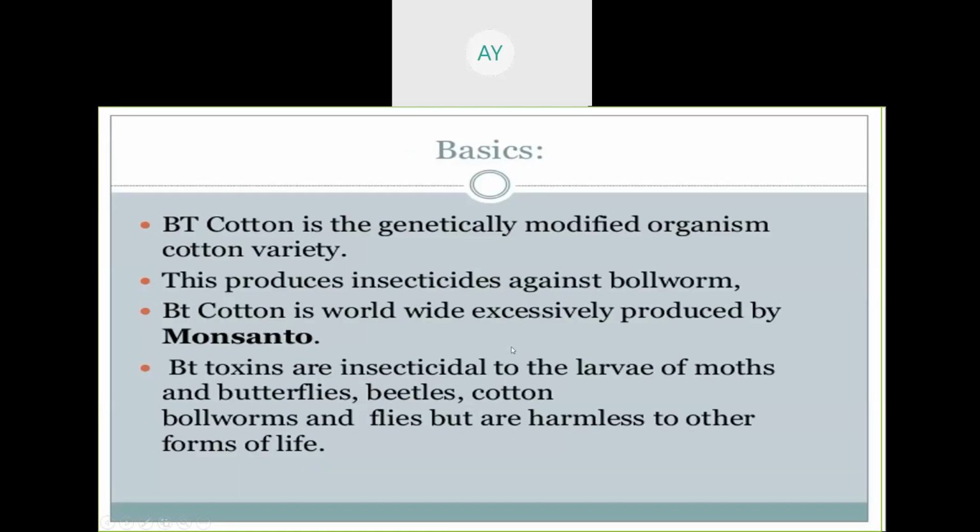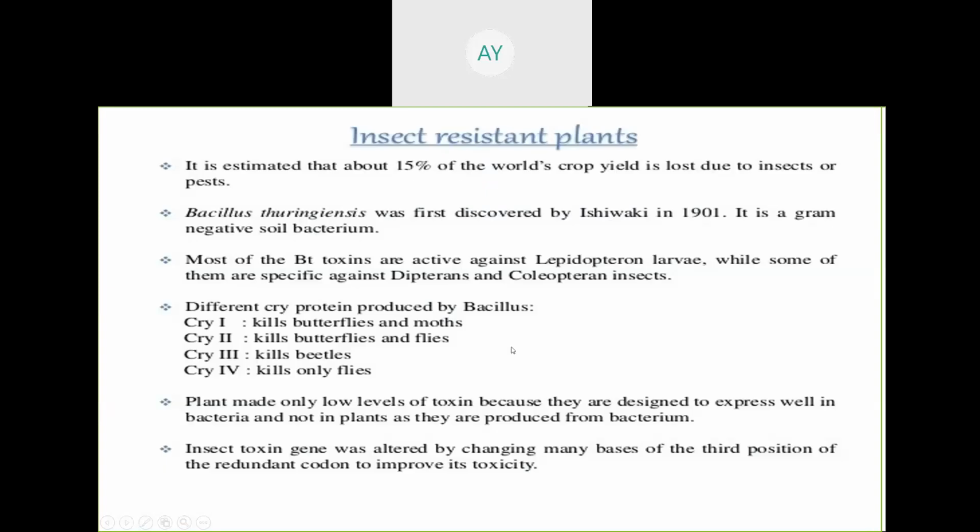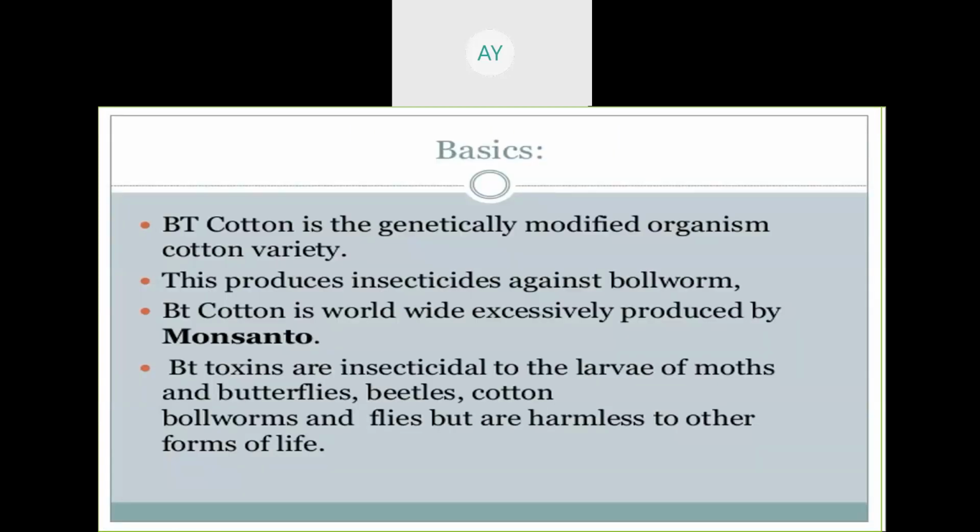Next is BT cotton. I have already told you about BT cotton, that is generally a GMO crop, genetically modified crop. First it was created by the Monsanto company, BT cotton. Okay, so BT toxins are insecticidal to larvae of moths, butterflies, beetles, and cotton bollworm and fly, but are harmless to other forms of life.